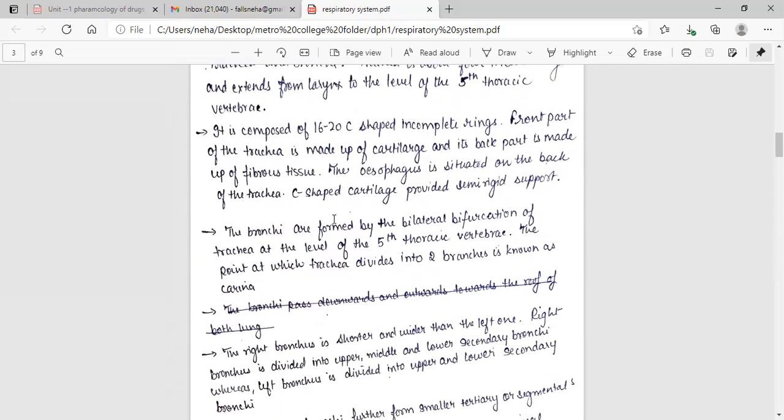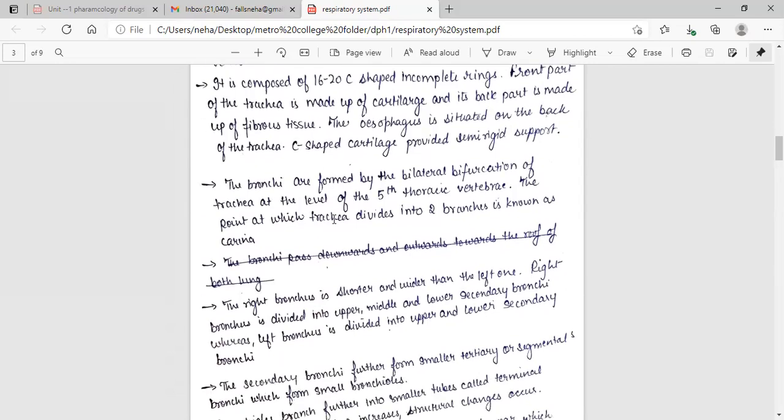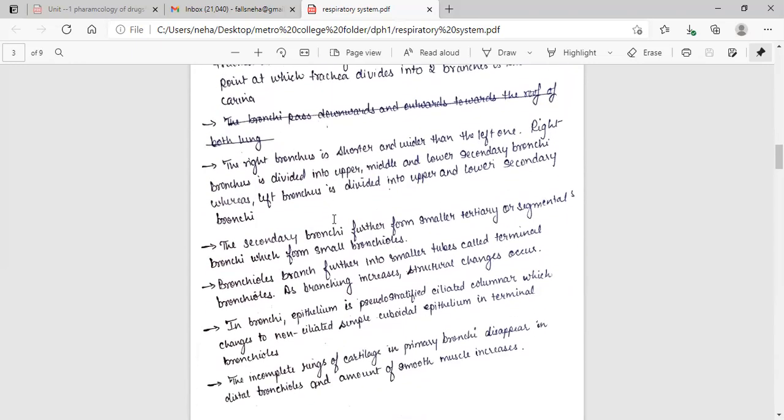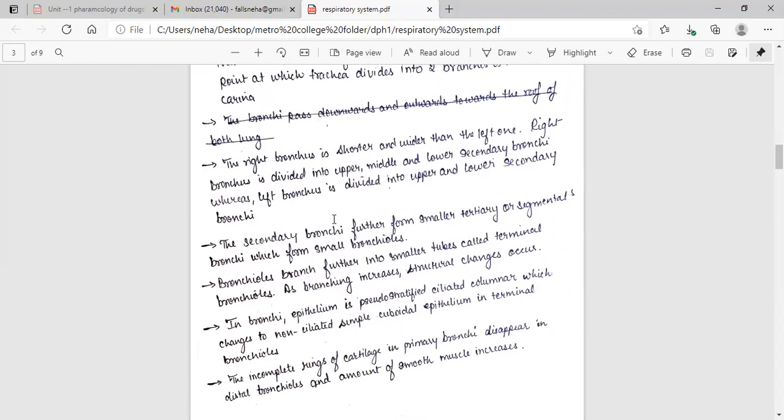The bronchi are formed by the bilateral bifurcation of the trachea at the level of the fifth thoracic vertebra. The point at which trachea divides into two branches is known as carina. The right bronchus is shorter and wider than the left one. Right bronchus is divided into upper, middle, and lower secondary bronchi, whereas left bronchus is divided into upper and lower secondary bronchi. The secondary bronchi further form smaller tertiary or segmental bronchi, which form smaller bronchioles.